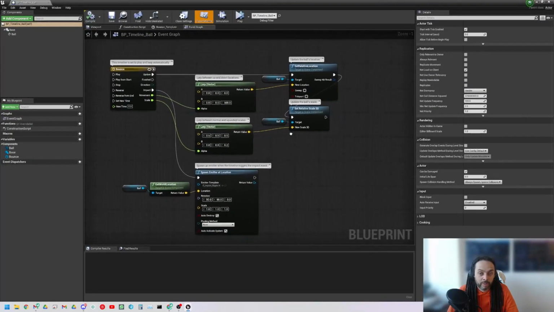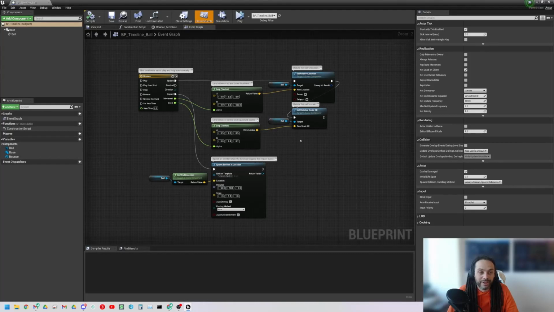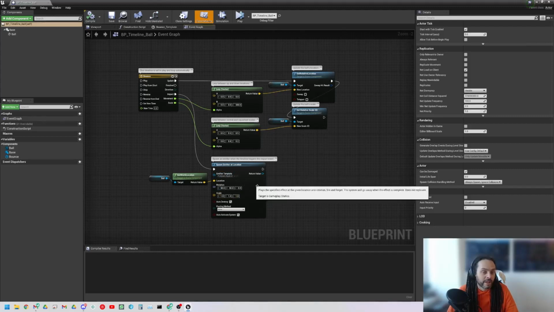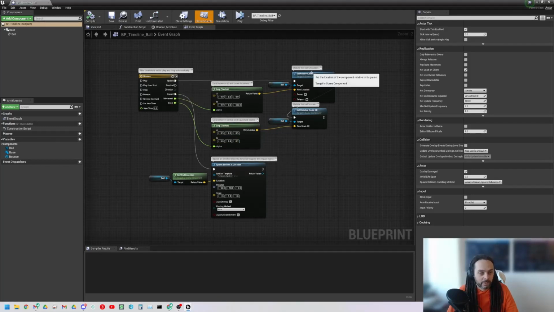Now, when you first open up blueprints, you might be a little bit afraid of how much math there is here. As a designer, I'm not super hot on maths like a programmer would be, but I find that it's very simple once you actually take the time to step through each thing individually, and it can be less daunting. So we'll open up the blueprint. We'll see that we have a couple of things here.